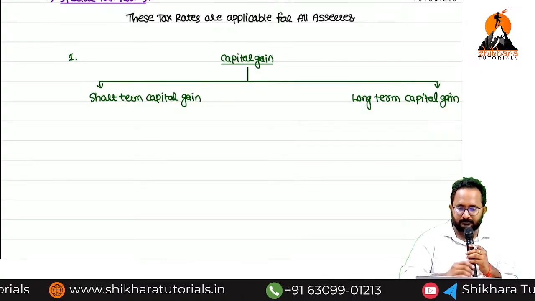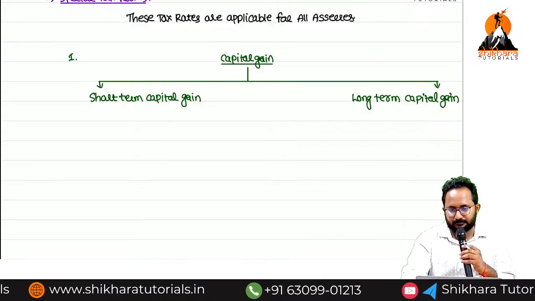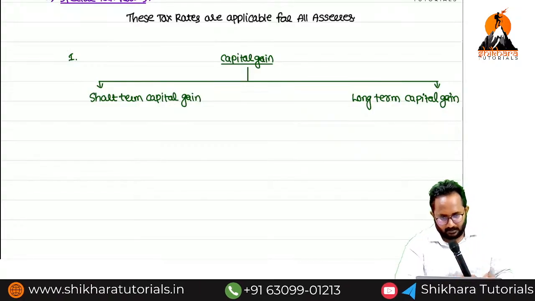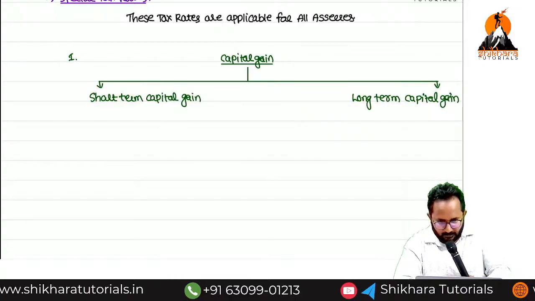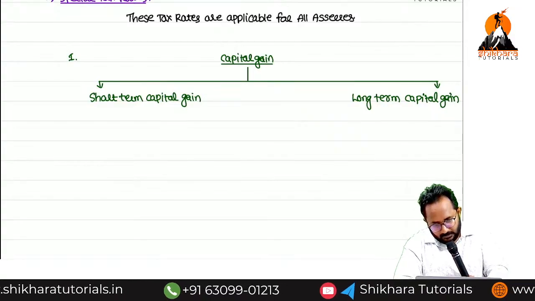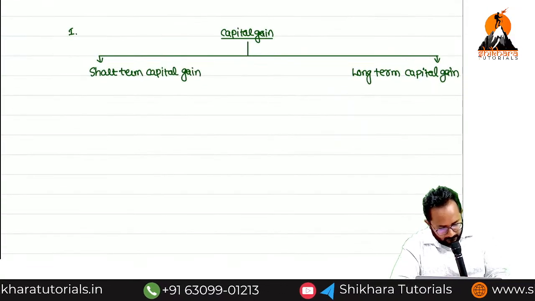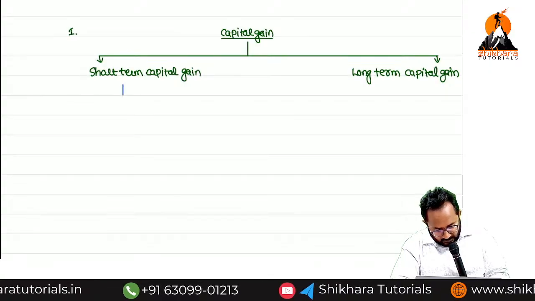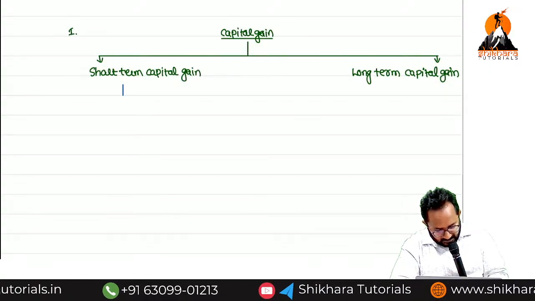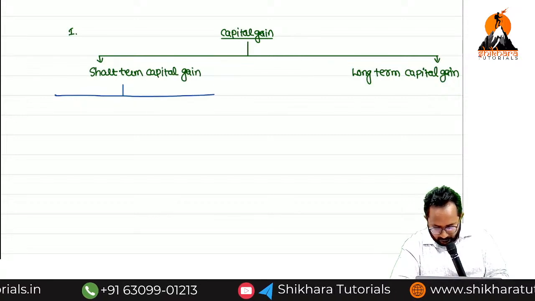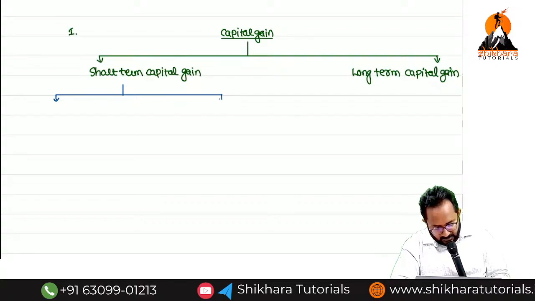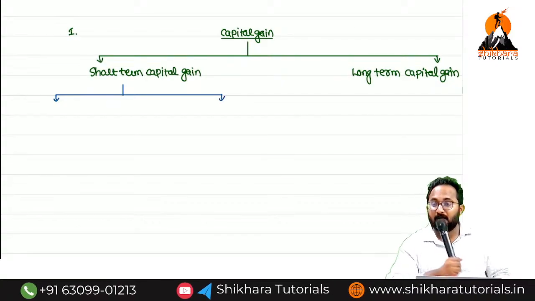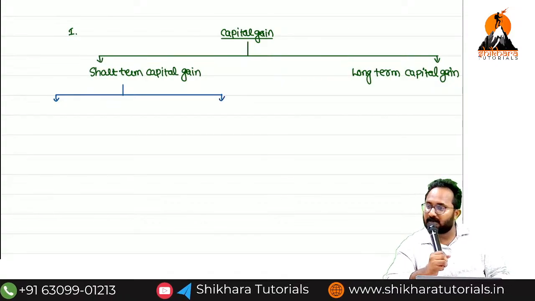Now remember, short-term capital gain we can discuss. How many sections are there for the short-term capital gain tax rates? Two. First one, any idea? Section 111A. Another one?